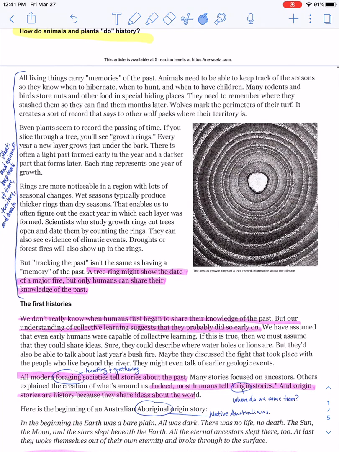Scientists who study growth rings cut trees open and date them by counting the rings. They can also see evidence of climatic events; droughts or forest fires will also show up in the rings. But tracking the past isn't the same as having a memory of the past. A tree ring might show the date of a major fire, but only humans can share their knowledge of the past.